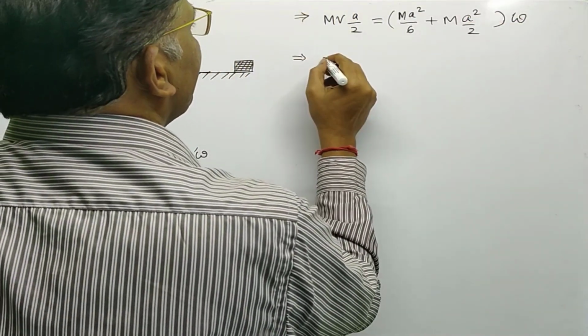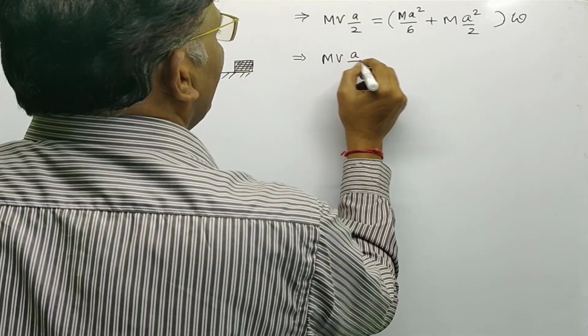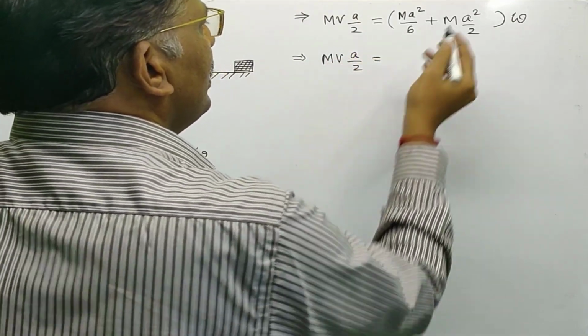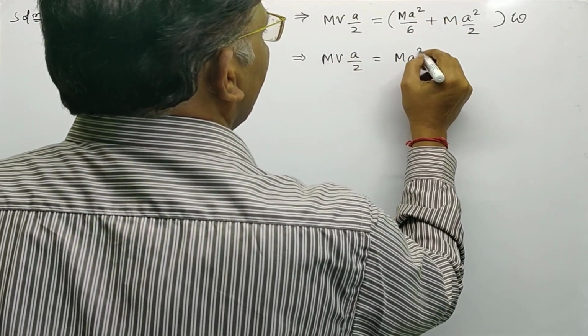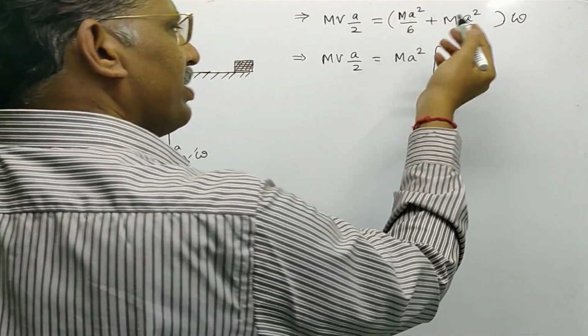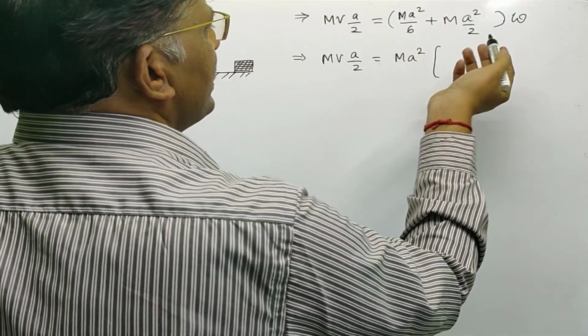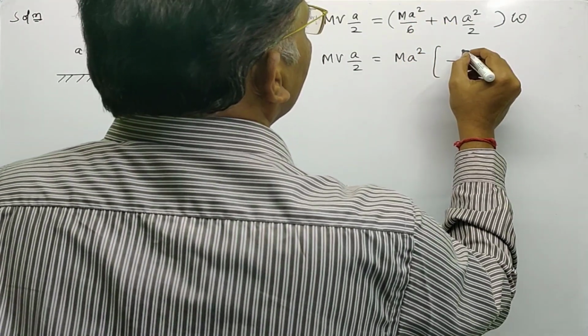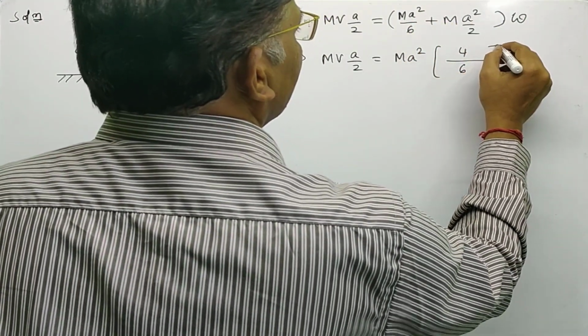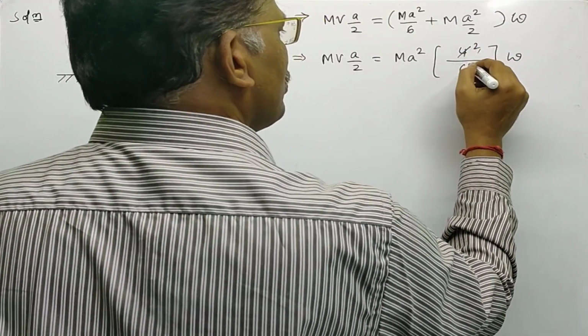Now mv A by 2 is equal to m a square common, within the brackets 1 by 6 plus 1 by 2, that is 4 by 6, into omega. 4 by 6 is 2 by 3.